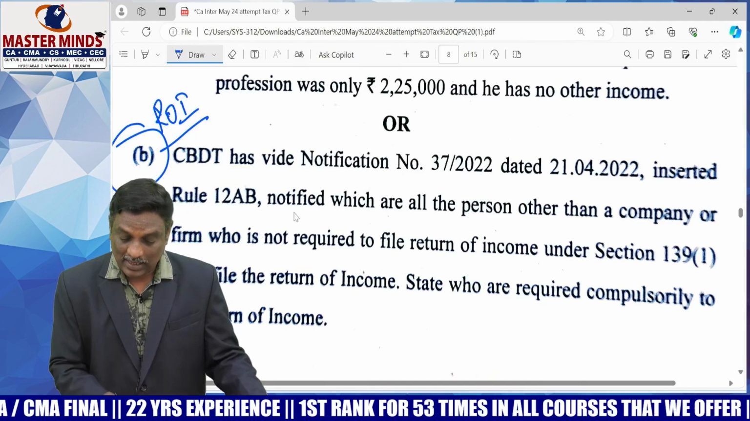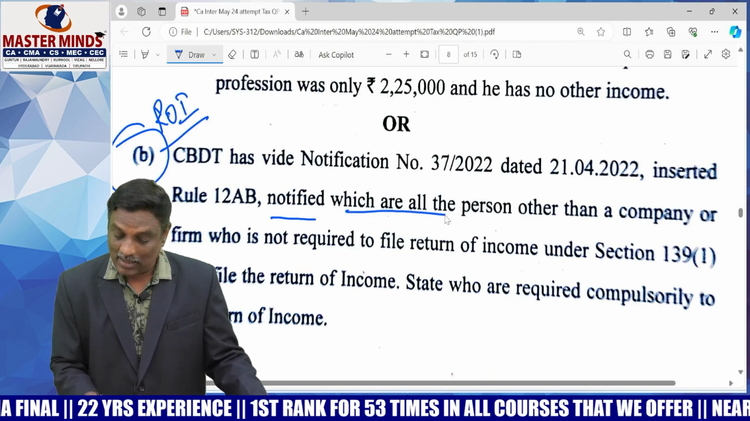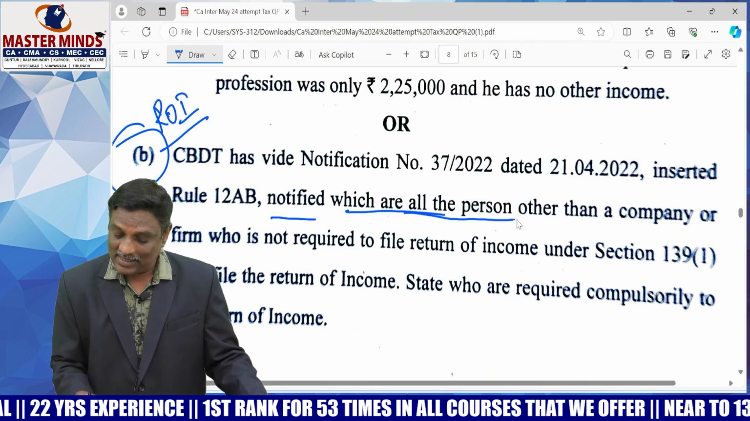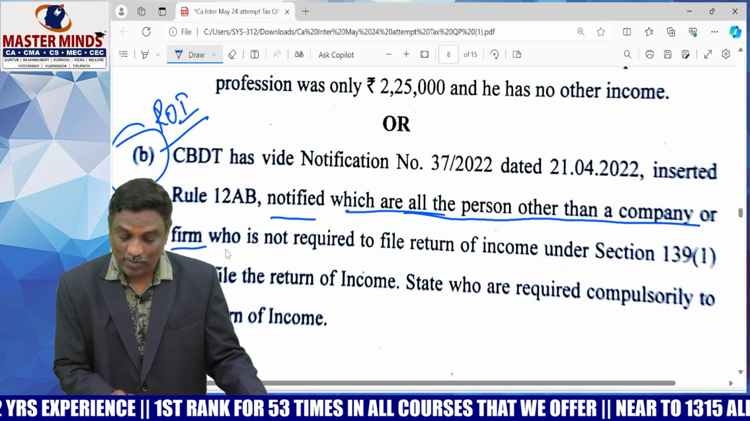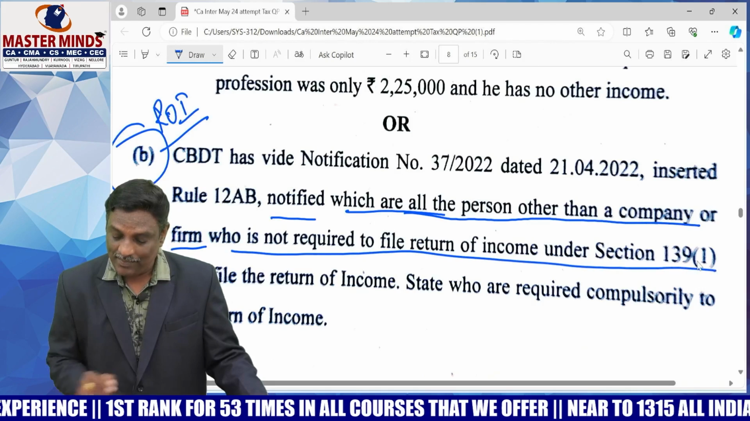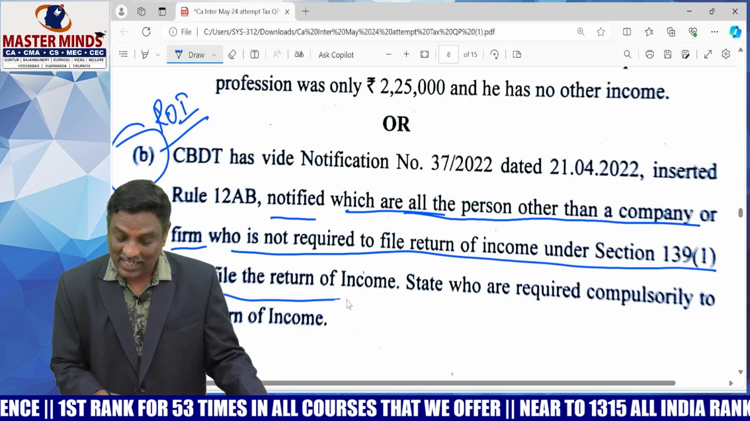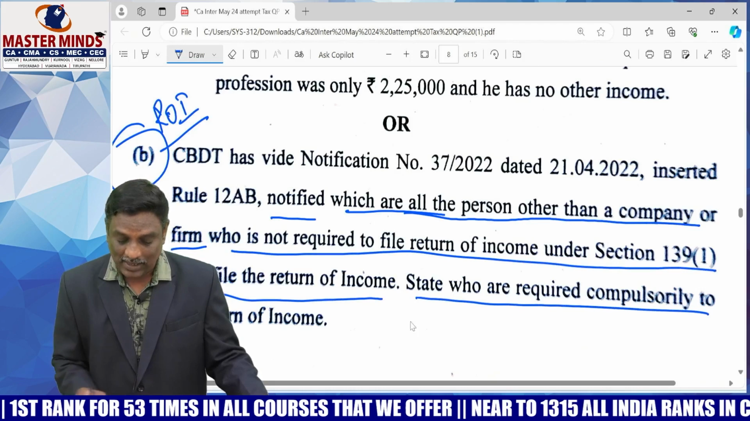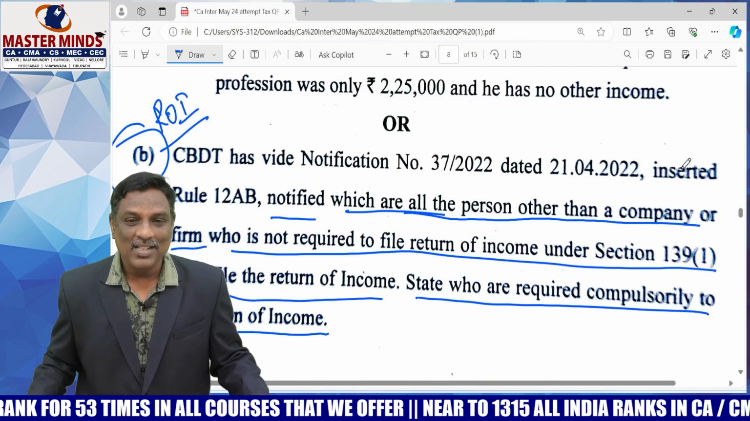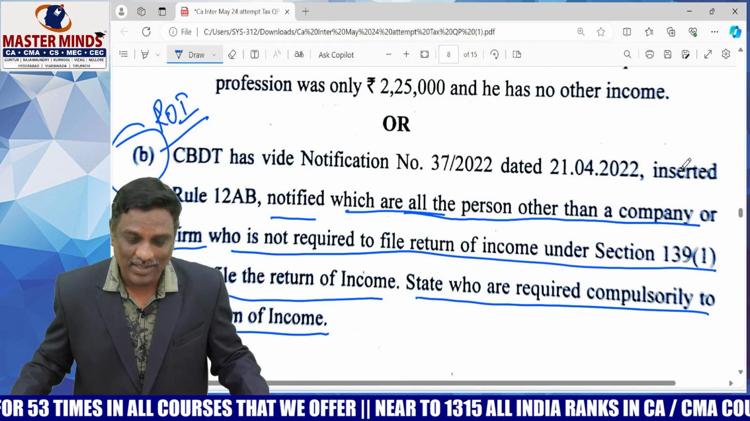So insert the rules notified, which are all the persons other than the company or firm who are not required to file return of income under 139(1) must file the return of income. State who are required to file, compulsorily file, the return of income. Special cases for filing the return of income.